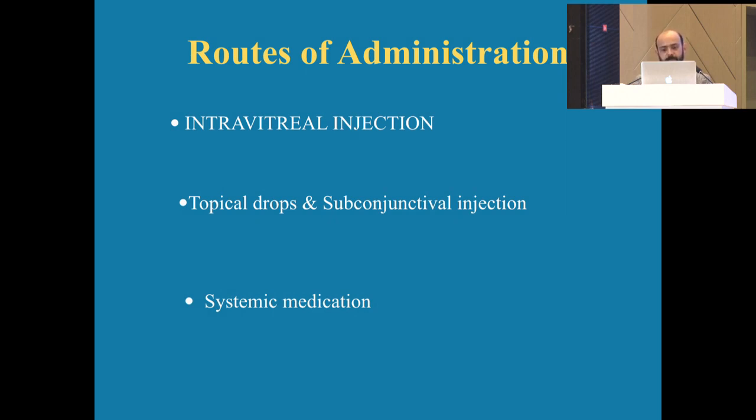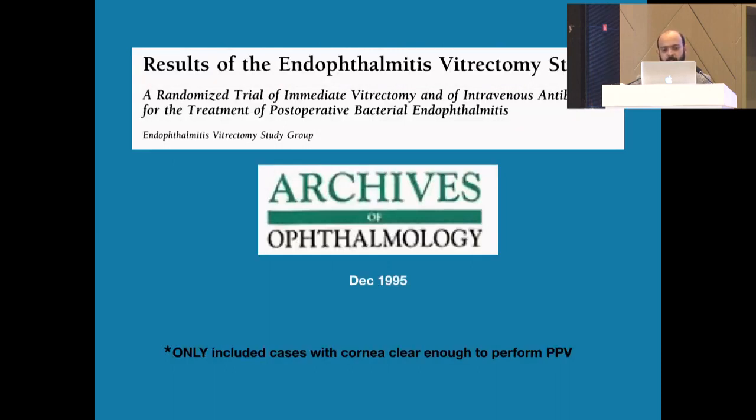So most of our idea about management of endophthalmitis comes from the results of the EVS or Endophthalmitis Vitrectomy Study, which was published way back in 1995. But one important caveat is, in the EVS study, only cases with clear cornea enough to perform a pars plana vitrectomy were included. That means all patients with large corneal infiltrates, very virulent organisms were excluded.